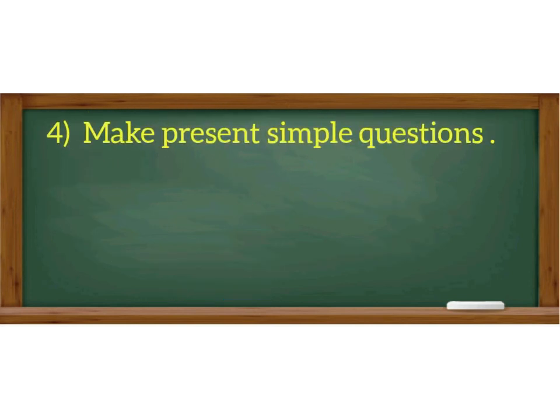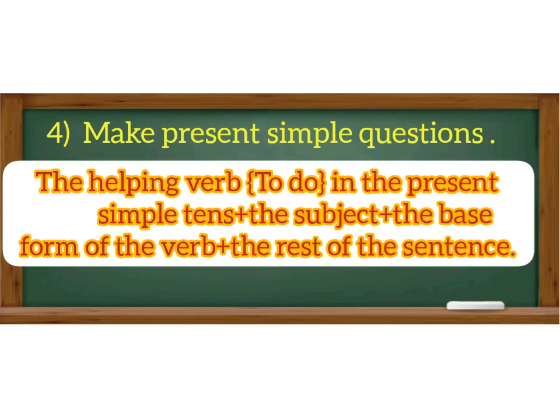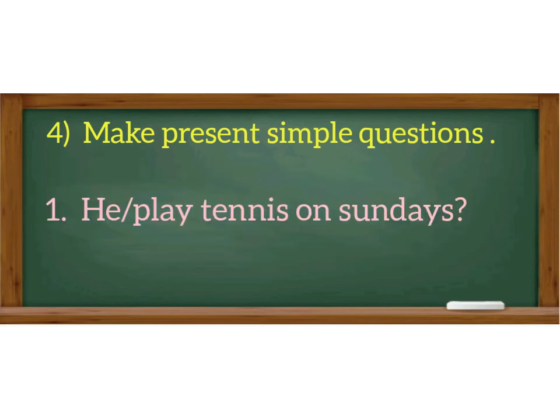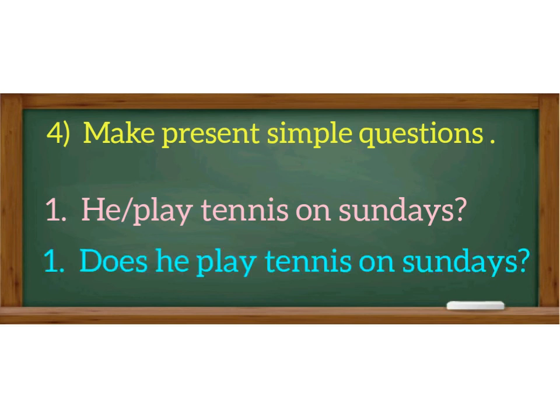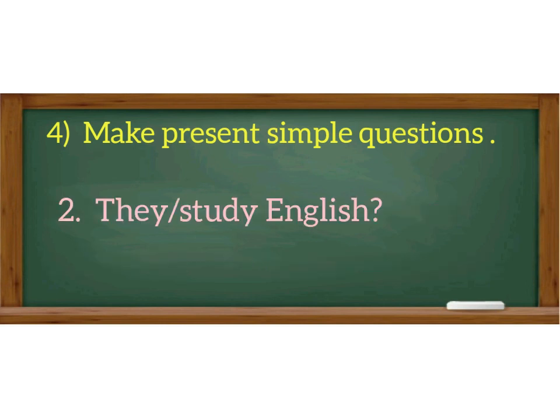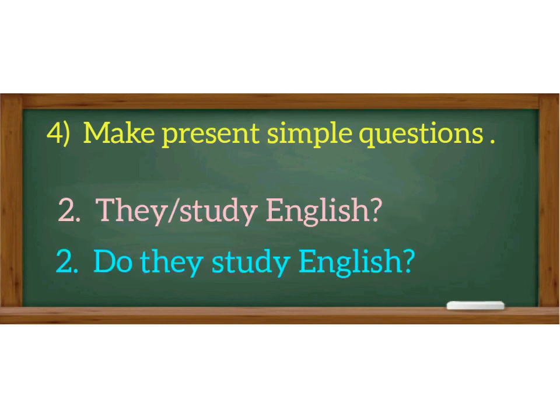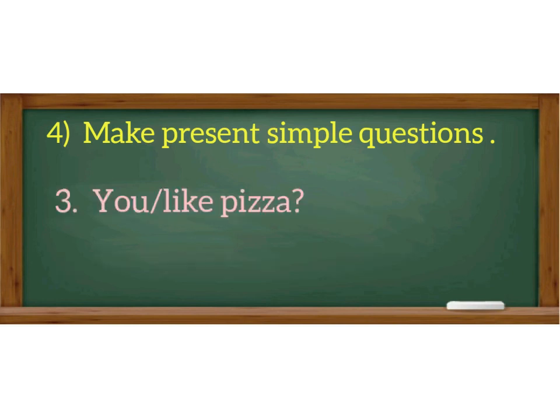Exercise number 4. Make present simple questions. Remember, when we are forming questions in the present simple tense, we put the helping verb to do in the present simple tense, plus the subject, plus the base form of the verb, plus the rest of the sentence. He plays tennis on Sundays. The question is, does he play tennis on Sundays? They study English. Do they study English? You like pizza. Do you like pizza?